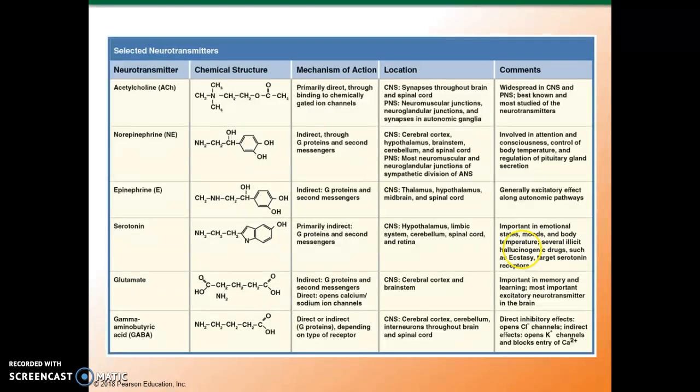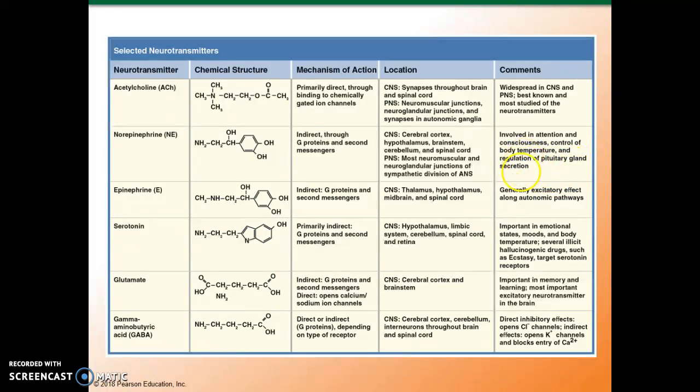So here are some of the neurotransmitters you need to be comfortable with. There are only 6 here. Obviously, you don't need to know chemical structure. You don't need to know mechanism of action. You don't need to know location, but you should know the common ones. So acetylcholine is widespread in the CNS and PNS. It's the most studied of the neurotransmitters. It is the one at every single neuromuscular junction.